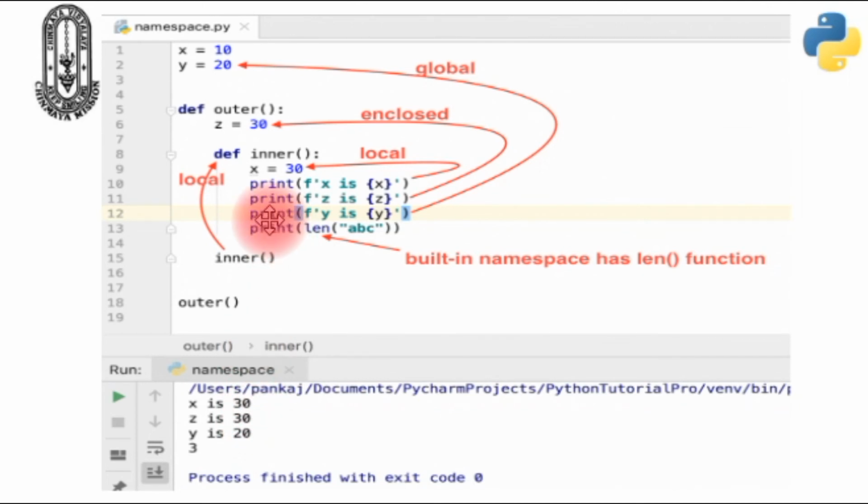In the third print statement, we are trying to print the value stored in the variable y. Again Python first searches in the local namespace. We don't have a y variable in the local namespace. It goes to the enclosed namespace, and finally in the global namespace it finds the value for variable y. So 20 gets printed here. In the final print statement we are using len, which is in the built-in namespace. So we find out the length of the given string. So 3 gets printed here.